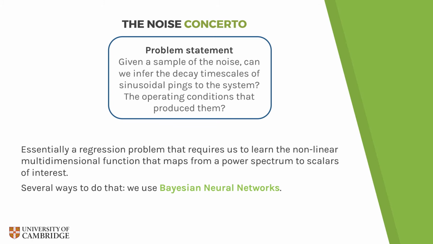Also, to verify our hypothesis that the spectrum of the noise might be a fingerprint of its state, we also wanted to check if it was possible to recover the burner power and equivalence ratio of the flame when a noise sample was produced. These are essentially all multidimensional regression problems with a large dataset, and therefore an ideal use case for machine learning. Our machine learning tool of choice is the Bayesian neural network, and we will justify this choice in the slides that follow.